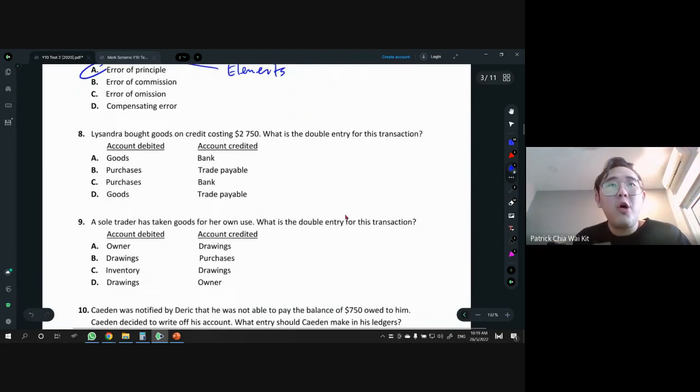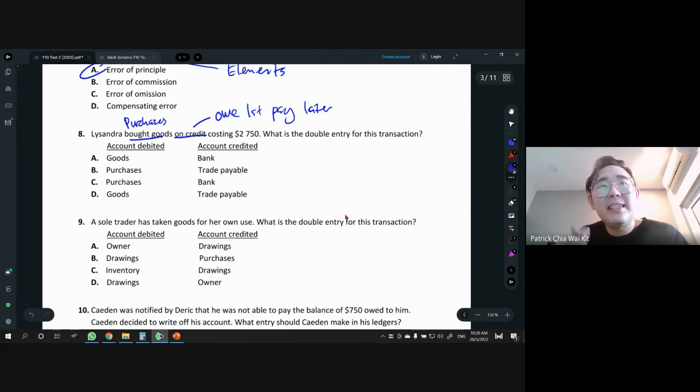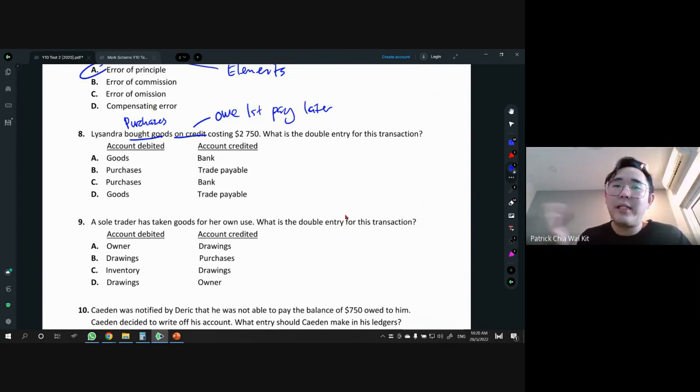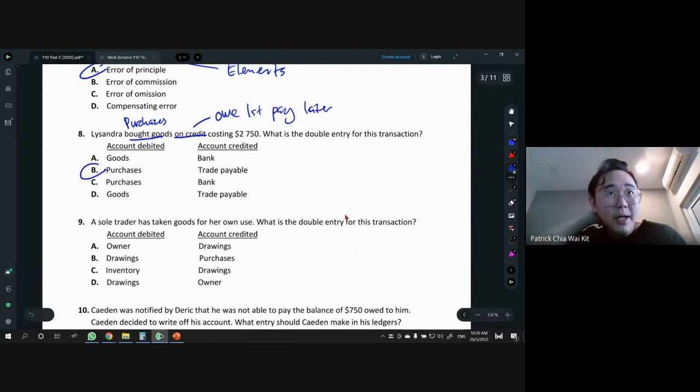Next one. Lissandra bought goods on credit costing 2,750. The words on credit mean pay later, so no money is involved at this point. What's the double entry for this transaction? Bought goods, you have to convert to purchases. Since it's on credit, there's no cash or bank. We buy, so we owe people. Who do we owe? We owe the supplier, and we don't use the word supplier, we change it to trade payable. Therefore the answer is B, debit purchases and credit trade payable.